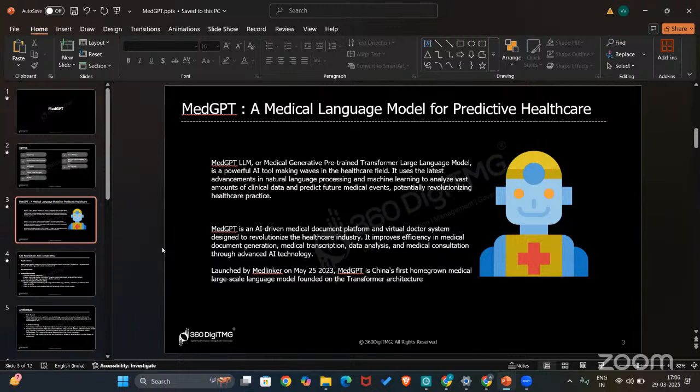For example, we have a patient experiencing chest pain or shortness of breath. During a consultation, the doctor takes notes, right? MedGPT helps organize those notes based on the voice recordings. Similarly, medical transcription, data analysis, and medical consultation are also done.